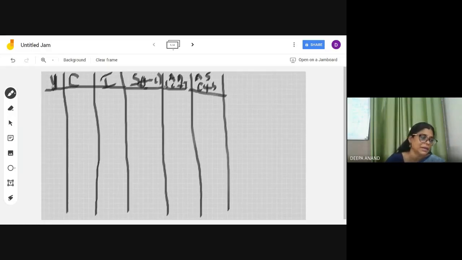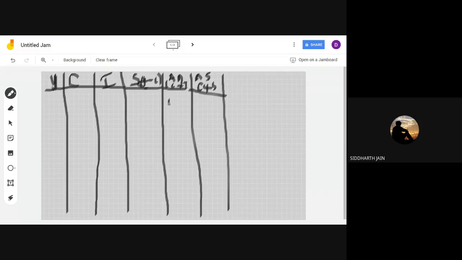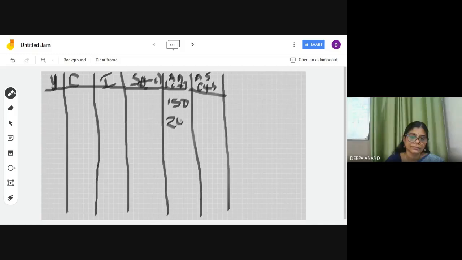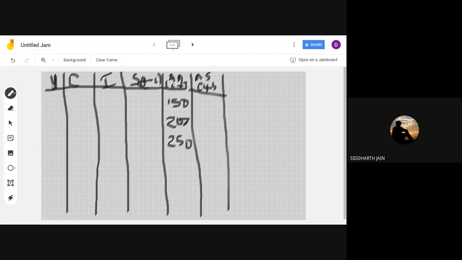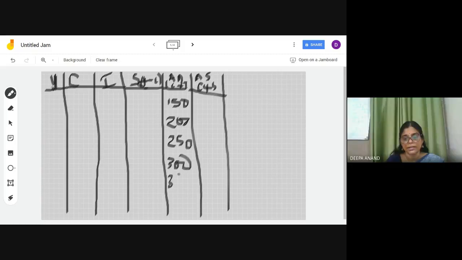So what are the ADs you got? Can you please read? Siddharth, can you read? Yes, ma'am. 150, 200, 250, 300, 350, and 400. These are the AD. AS क्या क्या है ना?